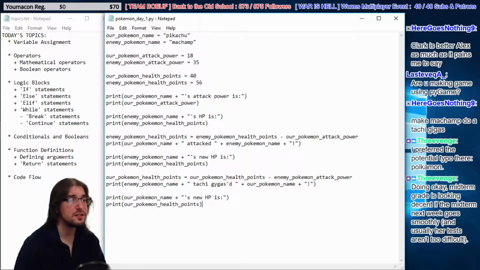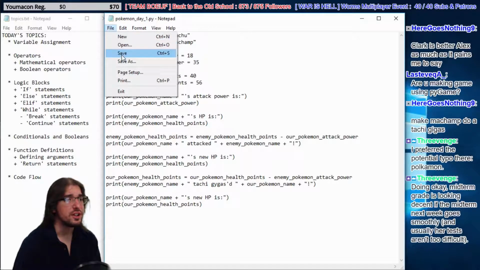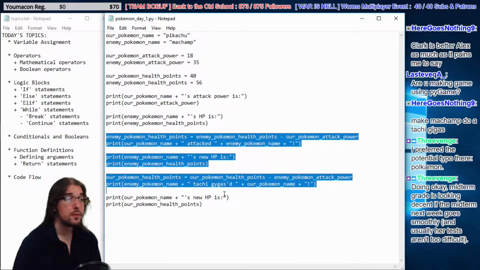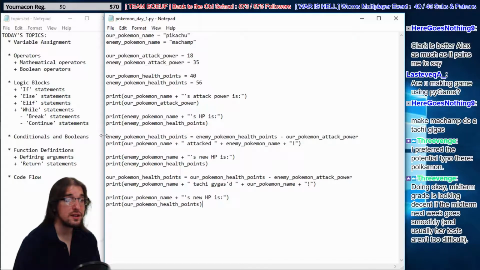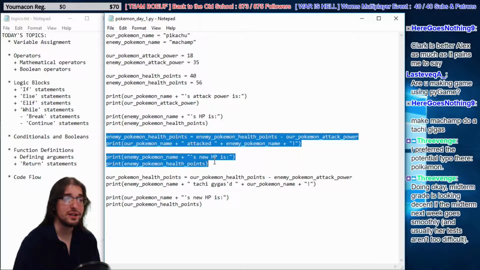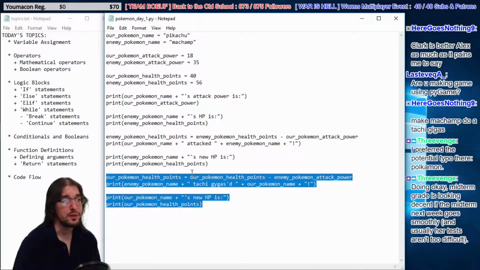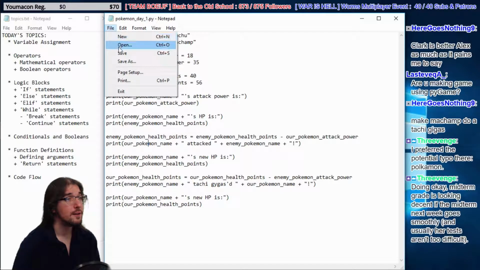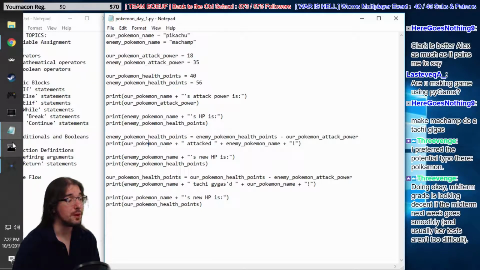So you're starting to see that there's a lot of repetition here, right? These 4 lines are basically repeated right here, but just reversed. Instead of Pikachu attacking the enemy, now Machamp's attacking Pikachu, right? But the code is very similar. We're replacing some values with other ones. So now we have a much more elaborate program here. Now Machamp's fighting back.